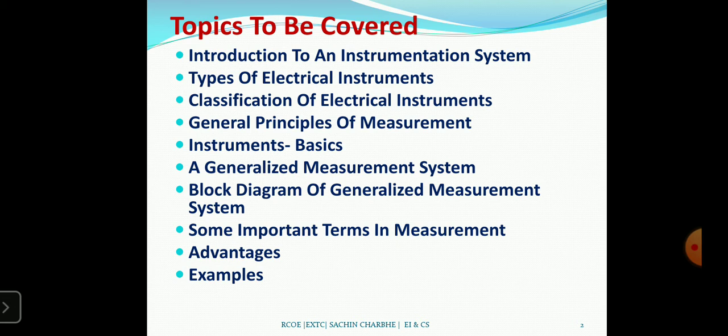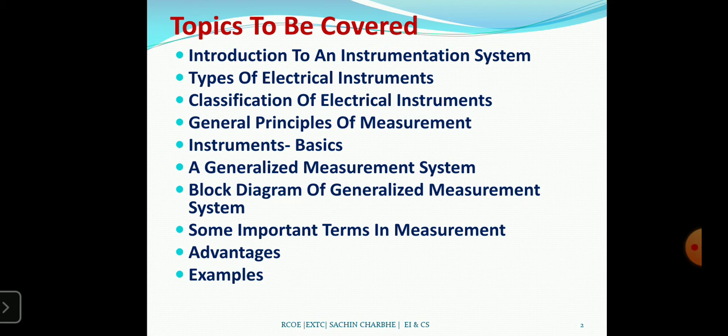Instruments are basically divided into two: absolute instruments and secondary instruments. Secondary instruments are also divided into three parts: indicating, recording and integrating instruments.